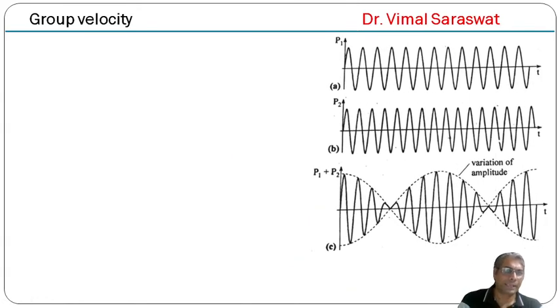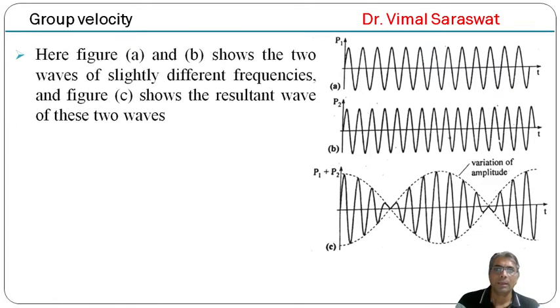Now this is our wave pattern. So this is one wave and this is another wave, and on superposition we get a third wave which is given by this diagram. Here figures A and B show the two waves of slightly different frequencies, and figure C shows the resultant wave of these two waves. So on superposition of these two waves we get a third wave which is this one.